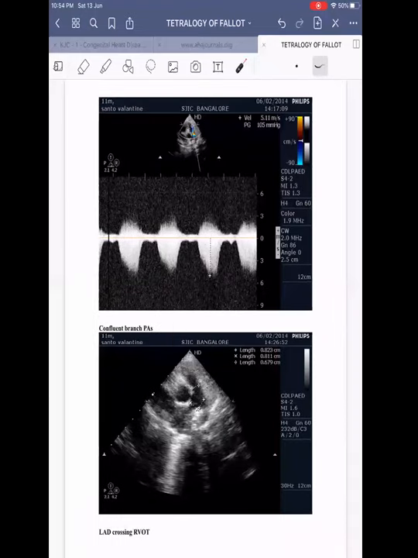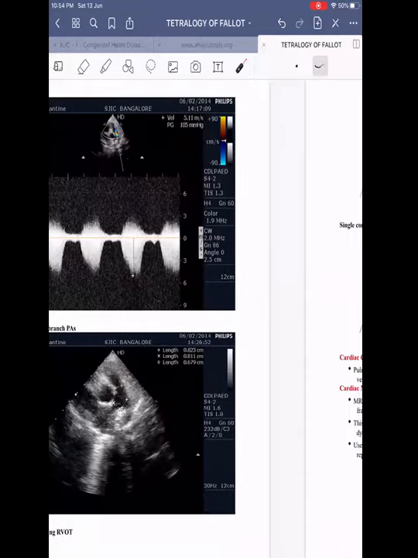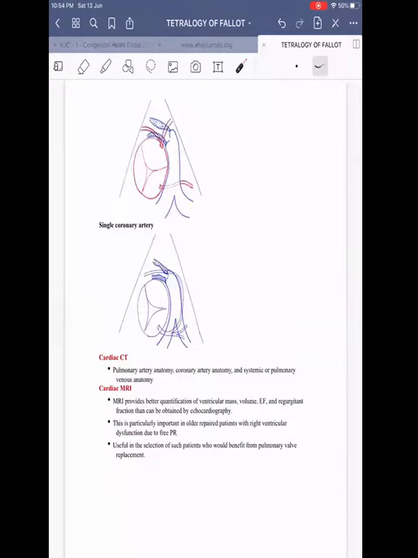Then this is the image showing TOF with the classical gradient across the RVOT, seen in parasternal short axis view. Then here we can see the parasternal short axis view showing the pulmonary arteries, this is the MPA, LPA, and RPA. Using this, you can calculate the Z score and then assess whether it is suitable for corrective repair or whether it should be considered for palliative surgery.